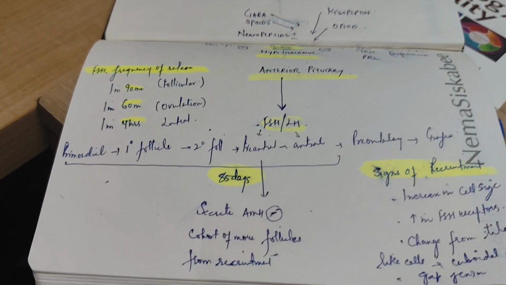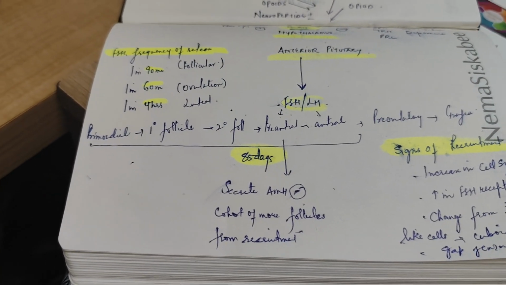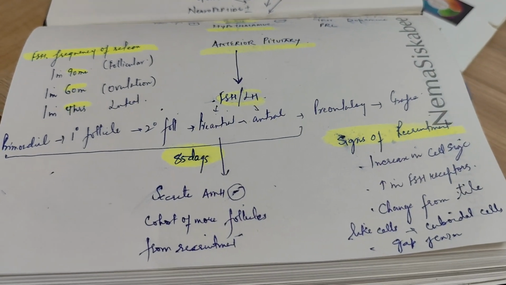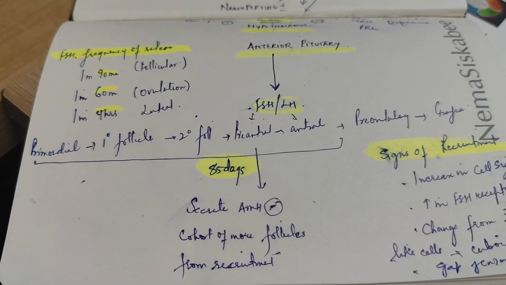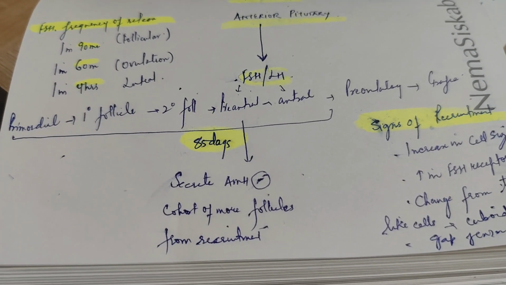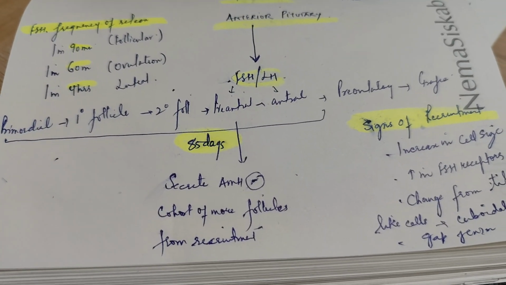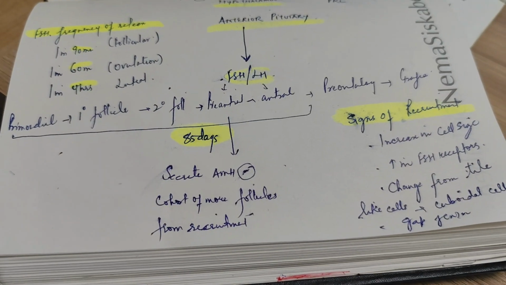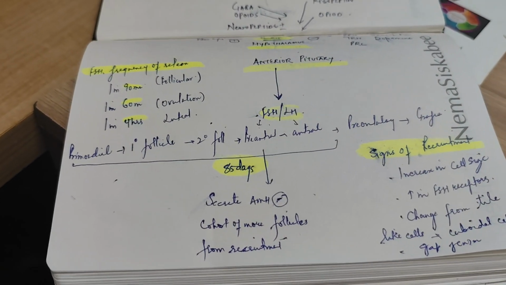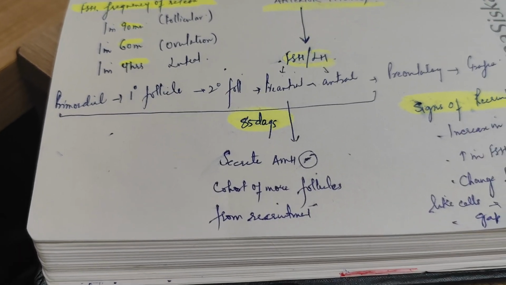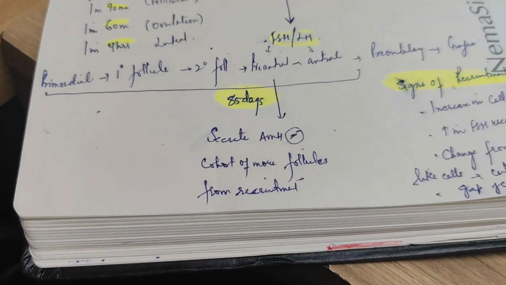In the early stages, these follicles are not responsive to FSH, so their growth is not FSH dependent. A secondary follicle has receptors for FSH, so FSH can act only on the secondary follicle. Thereafter the growth becomes FSH dependent. Also the preantral follicles secrete AMH. What is the purpose of this AMH? It stops other follicles which are at an earlier stage from entering the process of recruitment. In a way, it doesn't allow all follicles to enter the process of recruitment at a time.